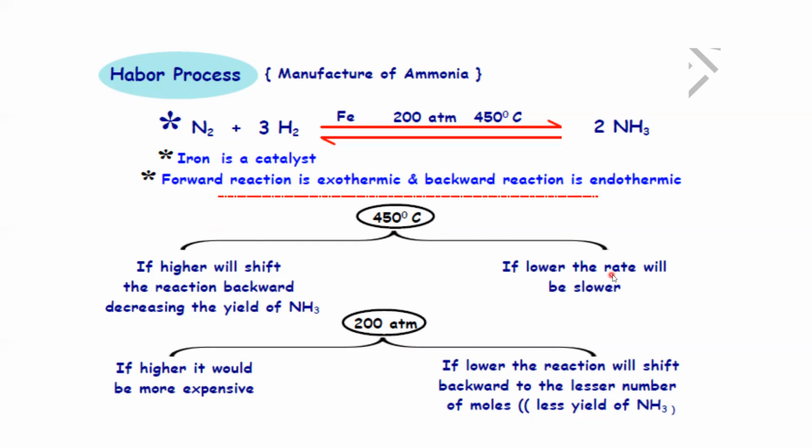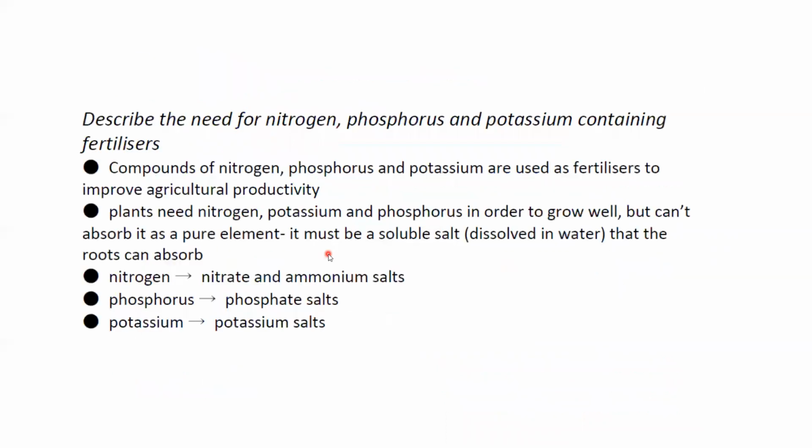And if you decrease the temperature as well, the rate will also decrease. Then the fertilizers are compounds which provide essential nutrients to the plant such as nitrogen, phosphorus and potassium, also known as NPK. Plants can get nitrogen from nitrates or ammonium salts, phosphorus from phosphate salts, and potassium from potassium salts.